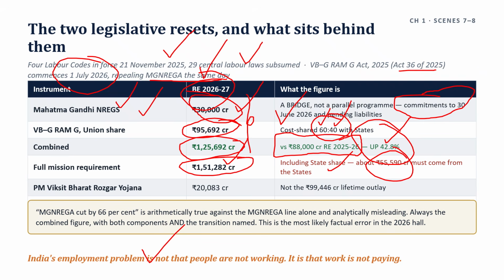And a labeling rule here: PM Viksit Bharat Rozgar Yojana is frequently quoted at 99,446 crores. That is the scheme's total outlay across its life, not the year. Writing it as an annual figure overstates by a factor of 5.